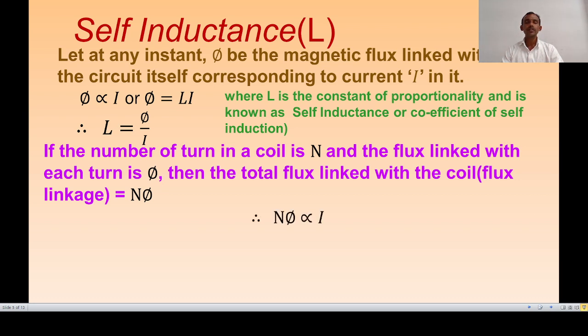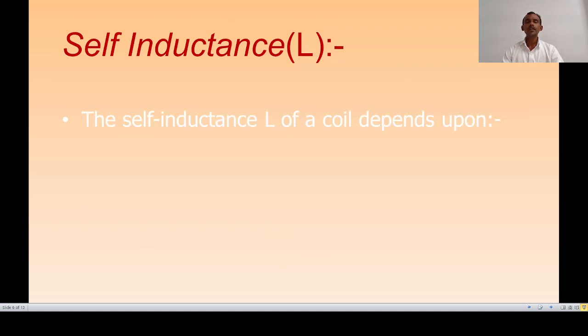Therefore, we can write N phi is directly proportional to I, and with the proportionality constant, N phi is equal to LI, where L is the constant of proportionality called self-inductance. Therefore, L is equal to N phi divided by I. This self-inductance of the coil depends upon various factors.